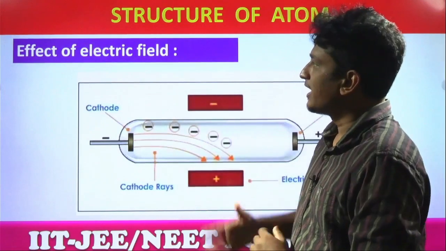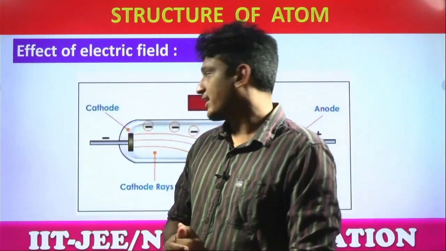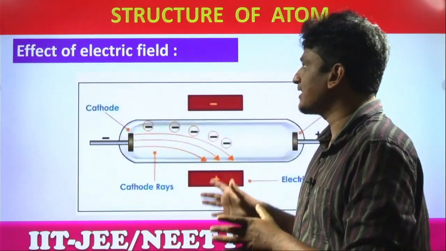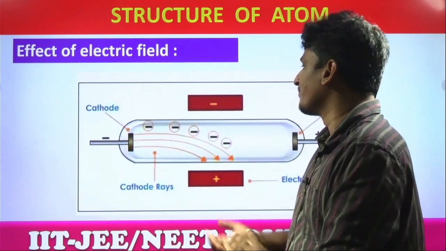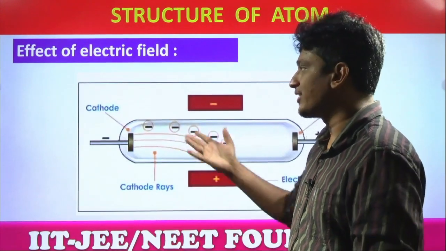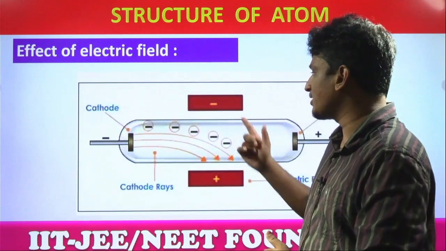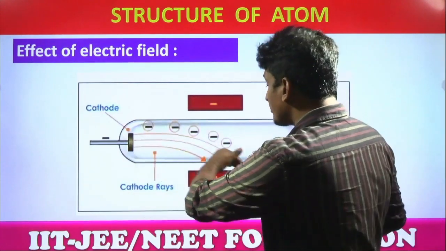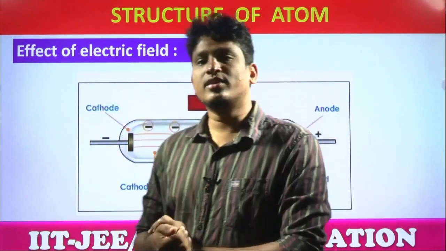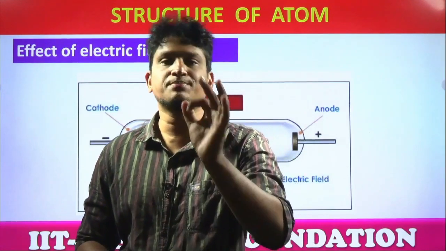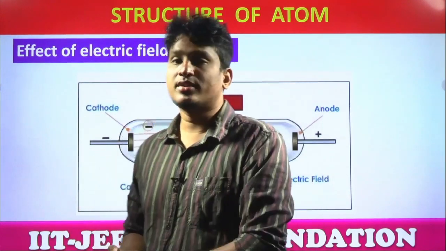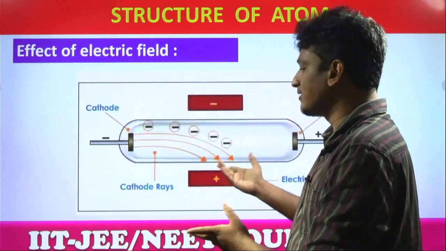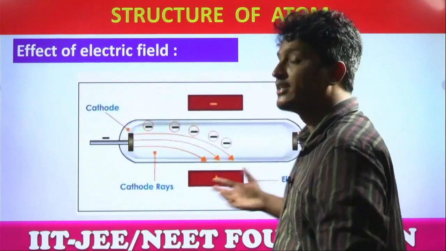So next, effect of electric field. That means cathode rays in the presence of an electric field, students. We already discussed this point. They bend towards which terminal? Positive or negative? They bend towards the positive terminal. That means cathode rays are negatively charged particles. Yes or no? Cathode rays are negatively charged particles. This proves cathode rays have negative charge. They are called electrons.